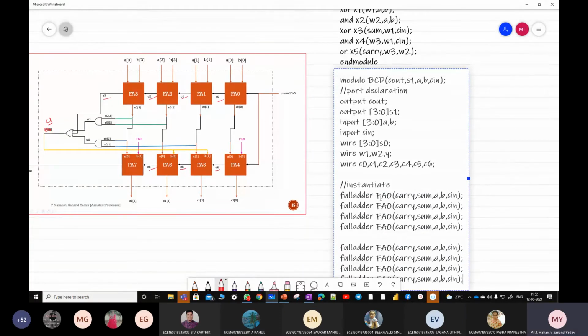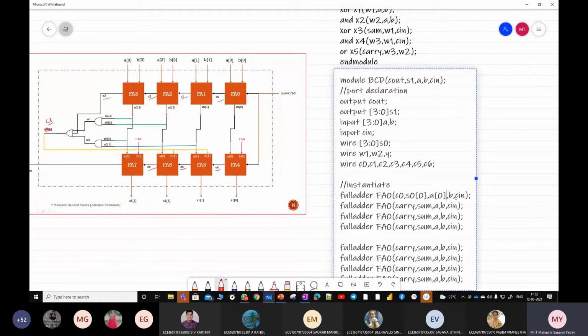Now start working on each and every module. First come to FA0. In FA0, what is the output? First carry. What is the carry? C0. Next, what is sum? S0 of 0. Next, A of 0, B of 0. What about Cn? Should I use single equal to or double equal to? Double equal to. Cn double equal to 1'b0. Done with the first one.